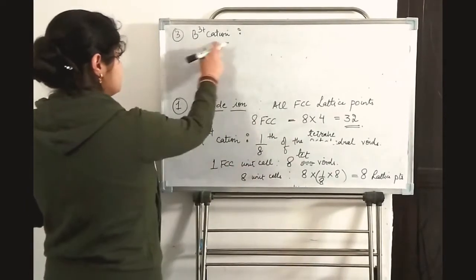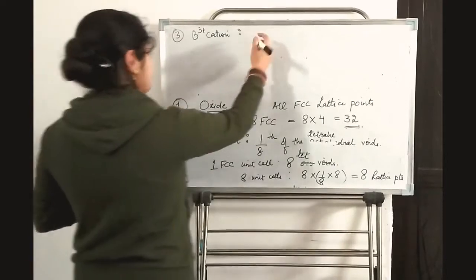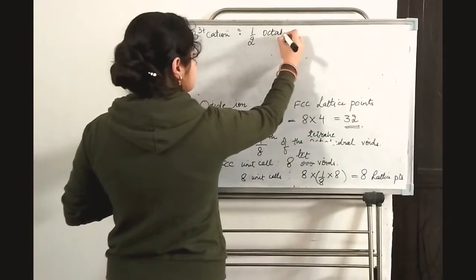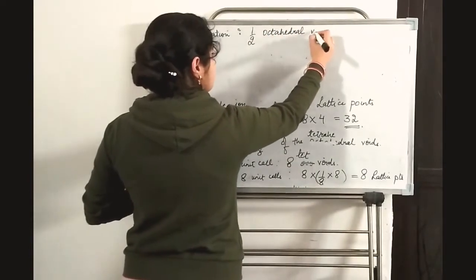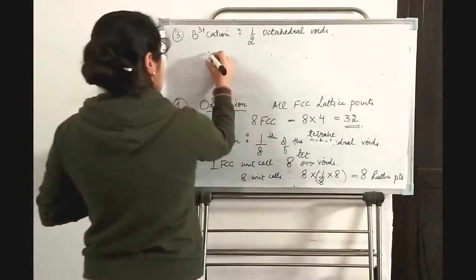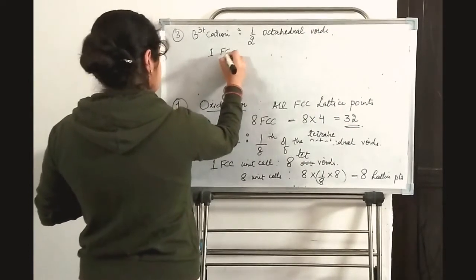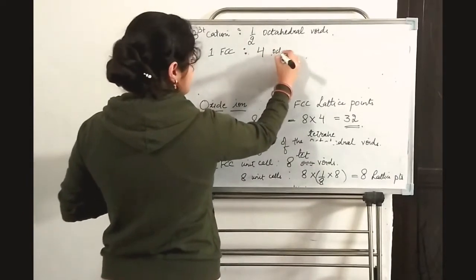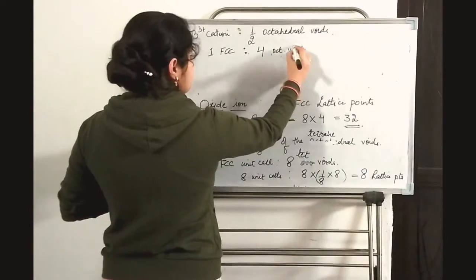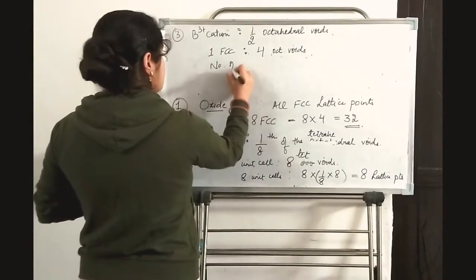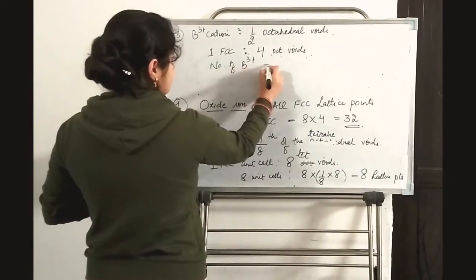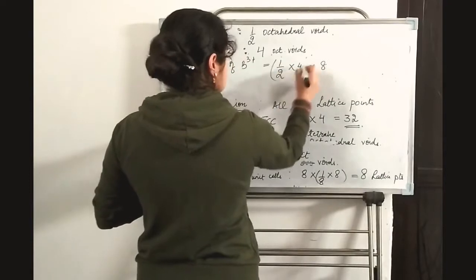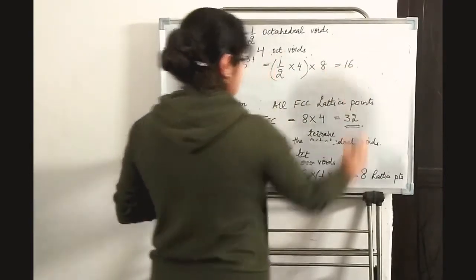So B3+ cations occupy half of the octahedral voids. And in one FCC, we have 4 octahedral voids. So the number of B3+ cations becomes half into 4 into 8. So this becomes 16.